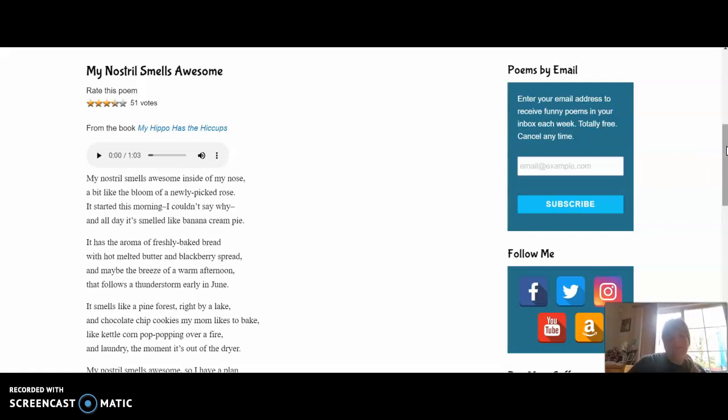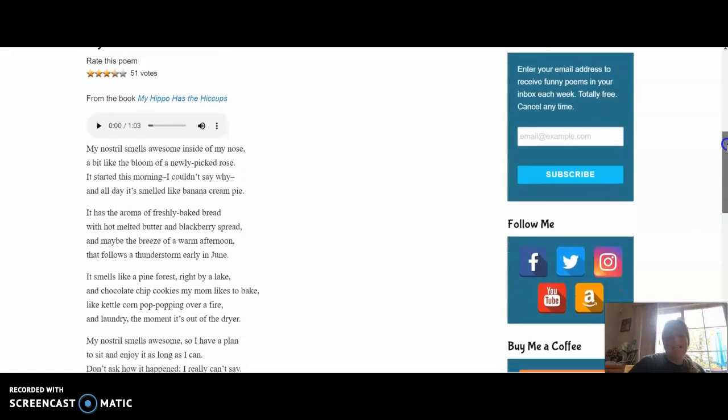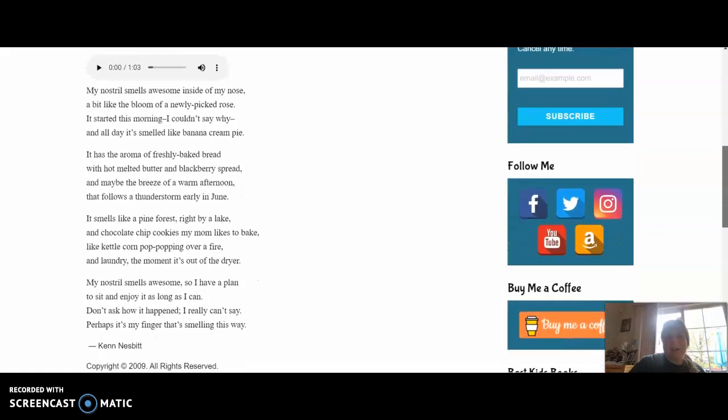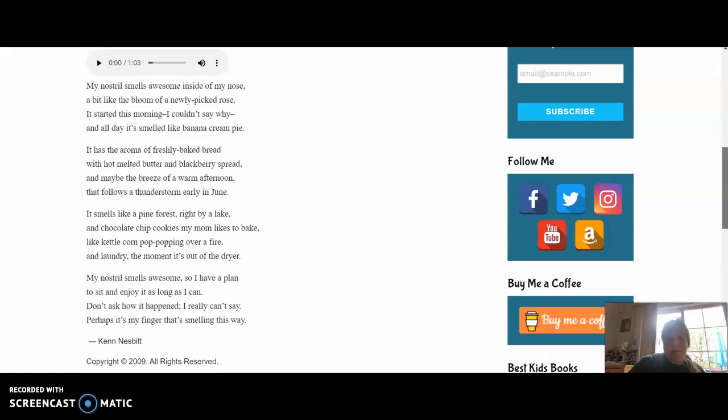My nostril smells awesome inside of my nose, a bit like the bloom of a newly picked rose. It started this morning, I couldn't say why, and all day it smelled like banana cream pie. It has the aroma of freshly baked bread with hot melted butter and blackberry spread, and maybe the breeze of a warm afternoon that follows a thunderstorm early in June.